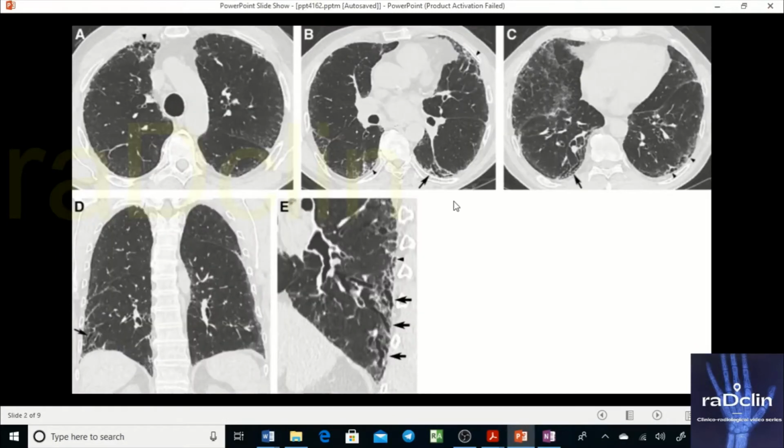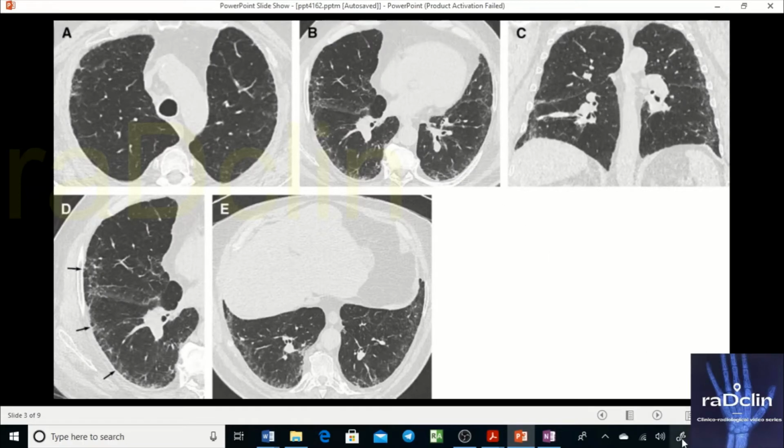See this closely. See the base here also. The base is involved more than the upper part of the lung. And what I'm seeing here is subpleural reticulation. Do you see? Let me write.